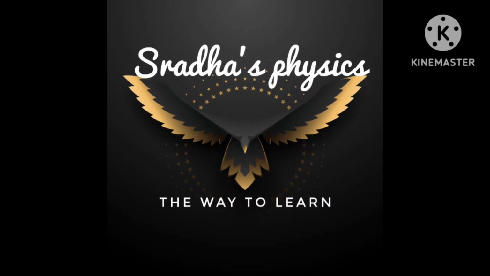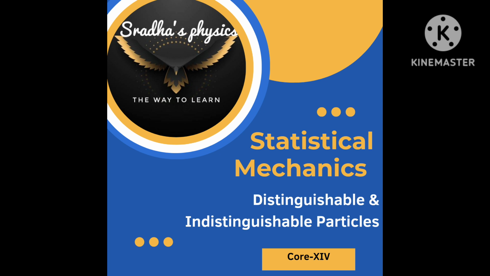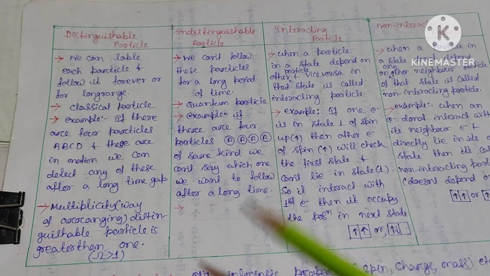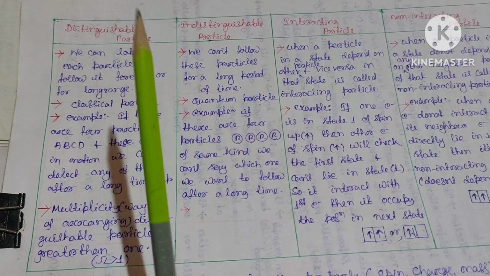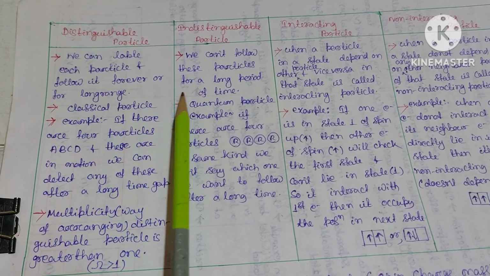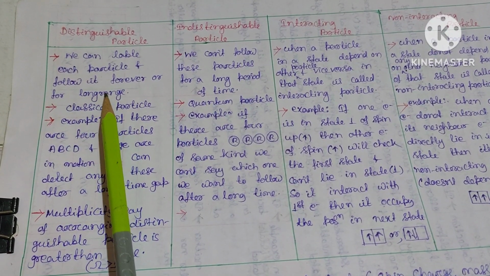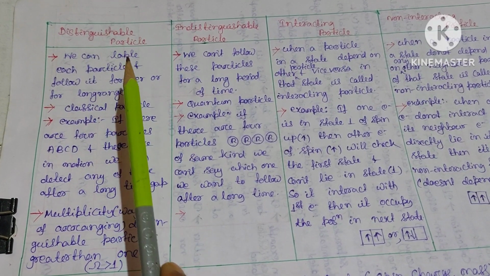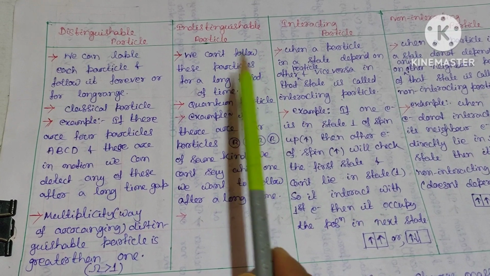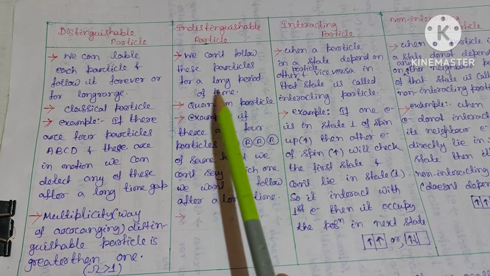This video is based on statistical mechanics as per the CBCS syllabus. Let us see what are distinguishable particles and indistinguishable particles. In distinguishable particles, we can label each particle and follow it forever or for a long range. But in the case of indistinguishable particles, we cannot follow these particles for a long period of time.